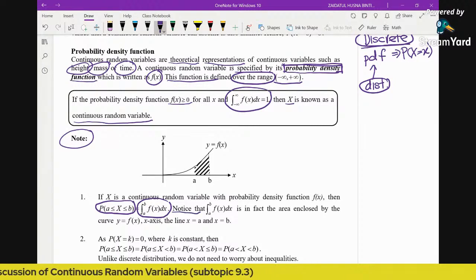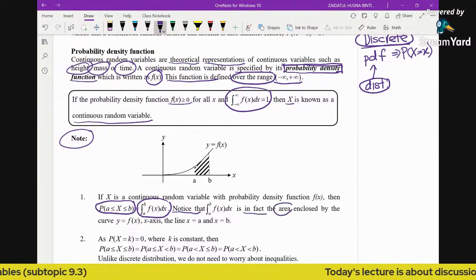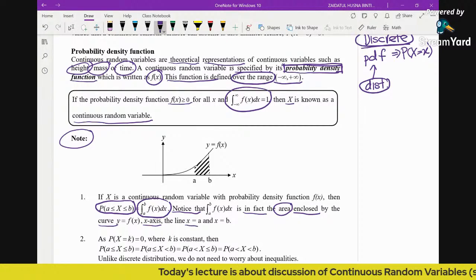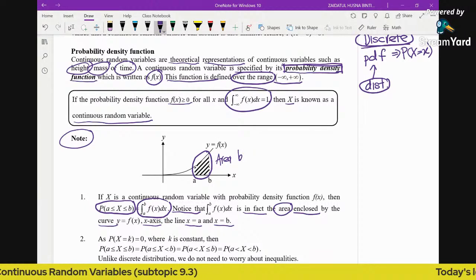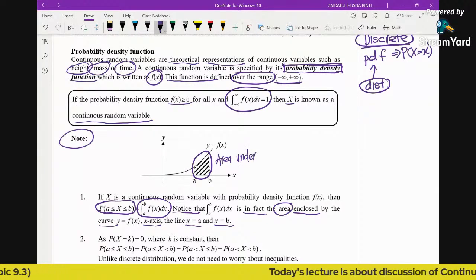Geometrically, the integral of f(x) from a to b is in fact the area enclosed by the curve, the x-axis, the line x equals a and x equals b. So this is basically the area under the graph f(x).